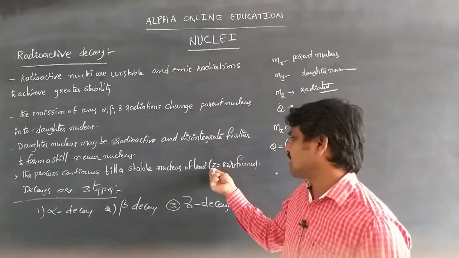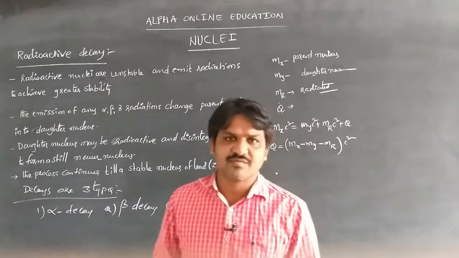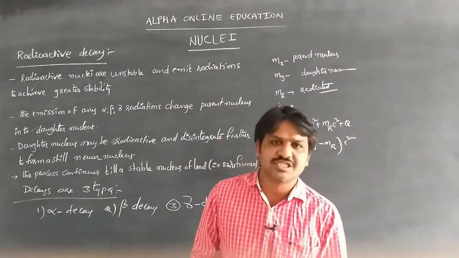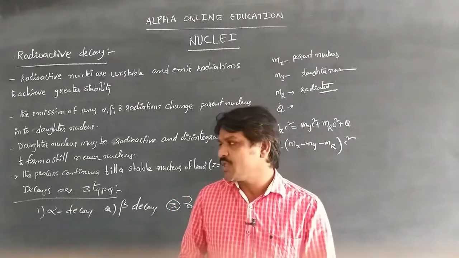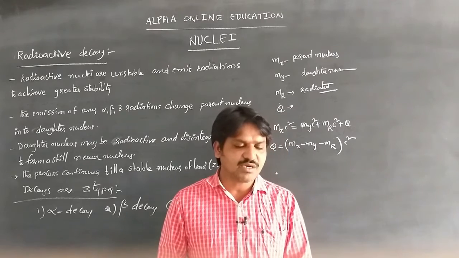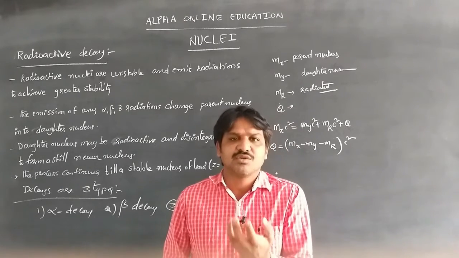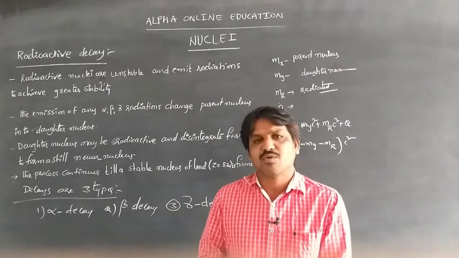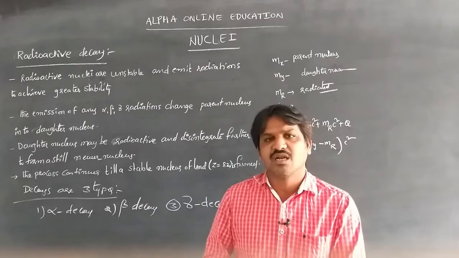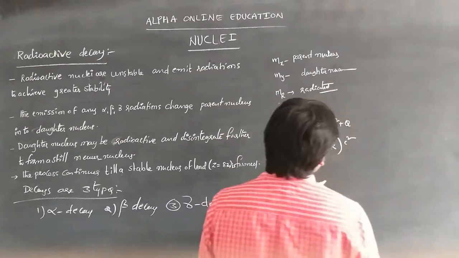Lead has atomic number 82. The decay process, by emitting electrons, protons, neutrons from the nuclei, can be of three types. If the nuclei disintegrate, how can we identify the alpha, beta, gamma radiations?